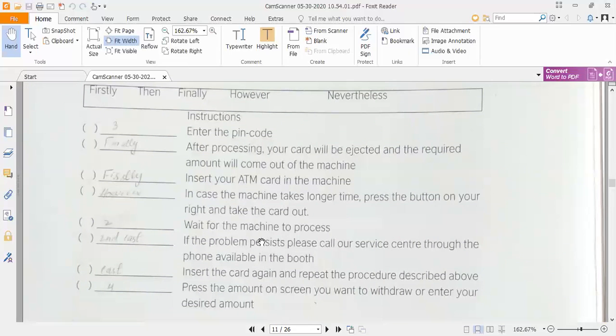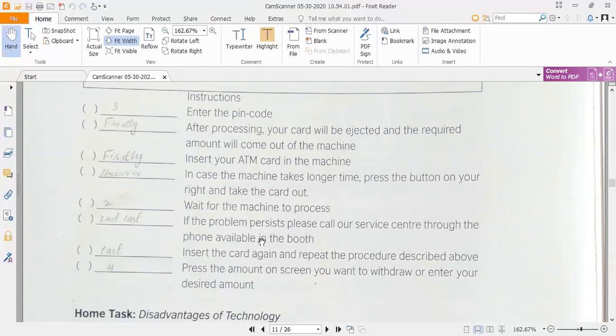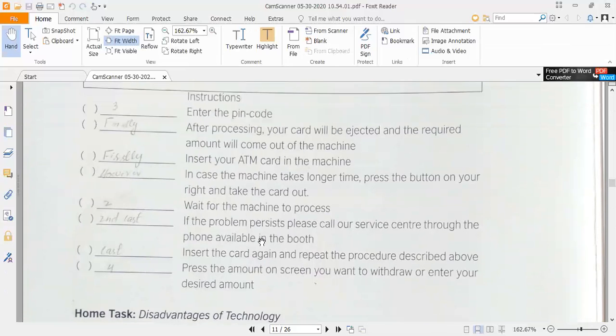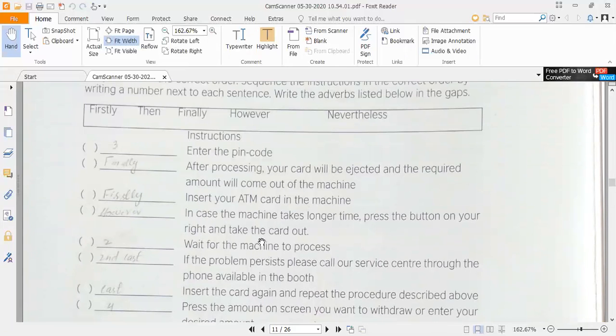You can see that: enter the pin code. After processing, your card will be ejected and the required amount will come out of the machine. Insert your ATM card in the machine. In case the machine takes longer time, press the button on your right and take the card out. Wait for the machine to process. If the problem persists, please call our service center through the phone available in the booth. Insert the card again and repeat the procedure described above. Press the button on the screen you want to withdraw or enter your desired amount. These are the different steps that are used for an ATM card.